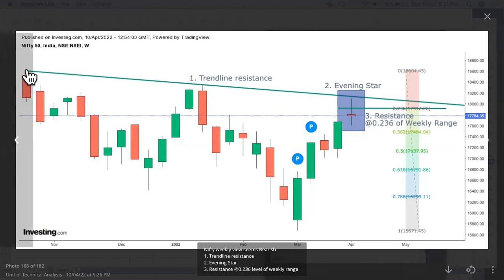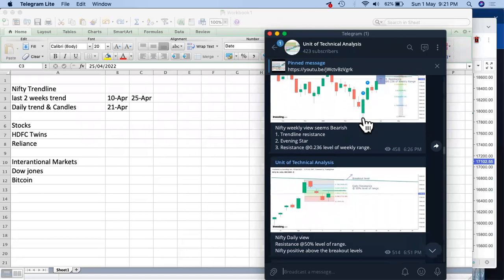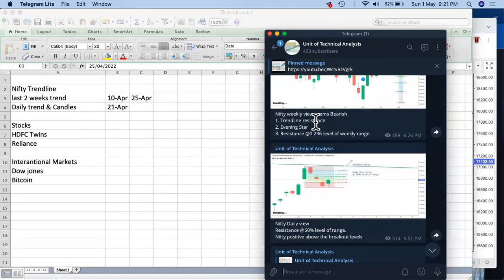So this is the zero part and this is the one part. If you take this complete range, this was coming to 0.236, and it has closed on a weekly basis below that. So we saw that after closing on an evening star, we got almost 1, 2, 3, 4 weeks of continuous downtrend, right? So that is the first part. As we told, trend line resistance is there, evening star is there, resistance at 0.236 levels. So this was strong resistance overall, and Nifty was looking bearish from that point, right?